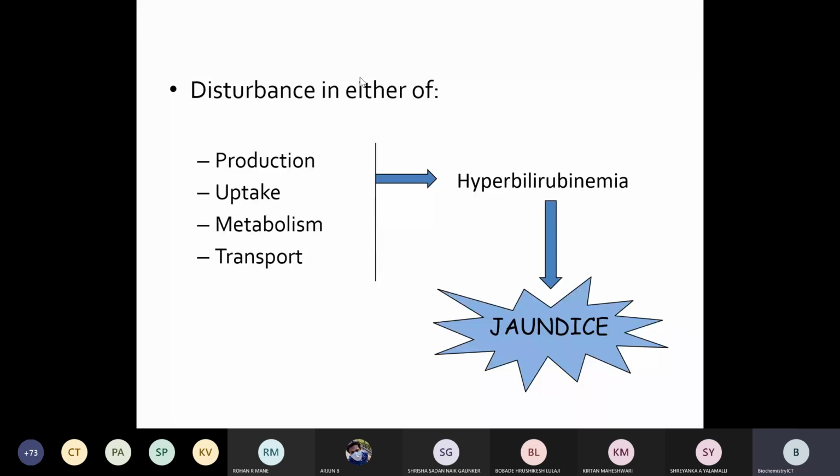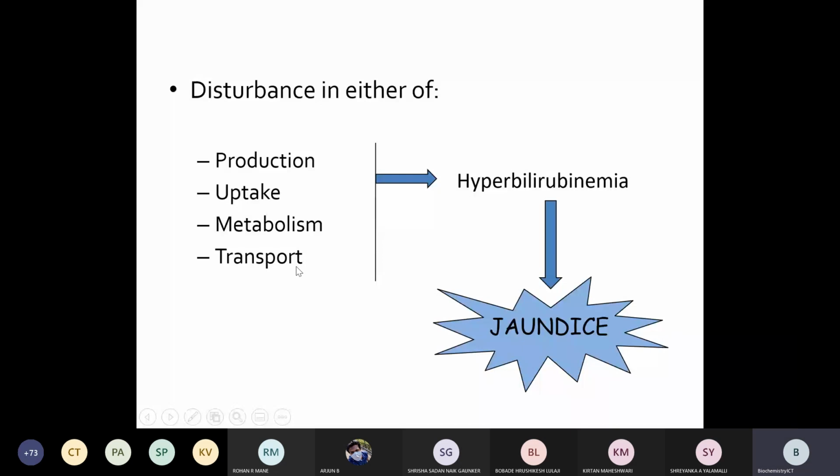Similarly, in hyperbilirubinemia, the problem is either in the formation of bilirubin, the uptake of heme, the enzymes involved in heme degradation, that is heme oxygenase and biliverdin reductase, or in the transport, that is along with albumin.